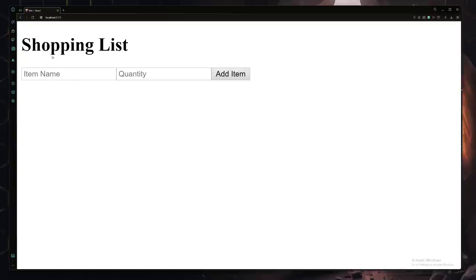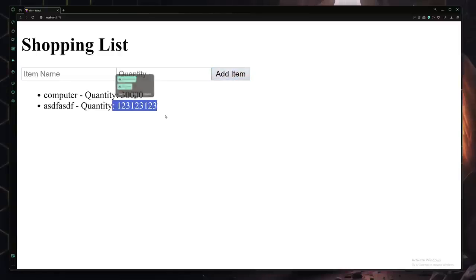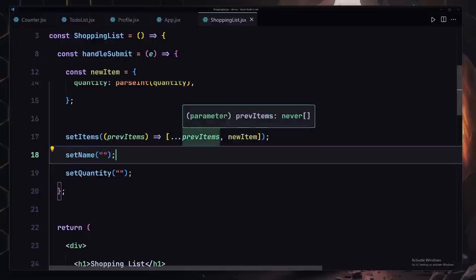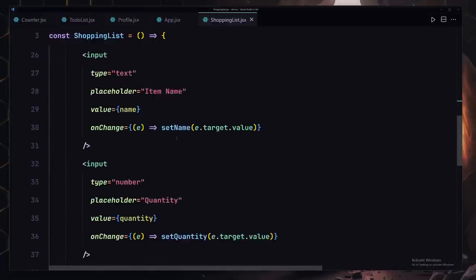Check this out. So we have our shopping list, so I can just write computer, and that's going to be 3000 or something like that. Let me click on this add item. Now it's going to give us the name of the item, and it's also going to give us the quantity. So I can just write basically anything I want, and I can add that, and here you can see I'm now getting that same result. So yeah, that was a huge challenge, but I hope that was worth it.